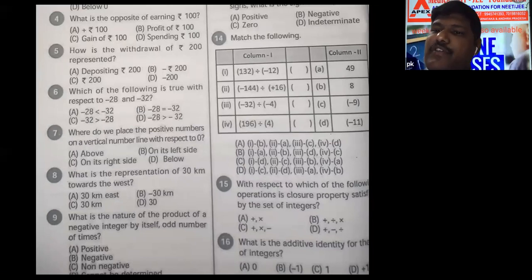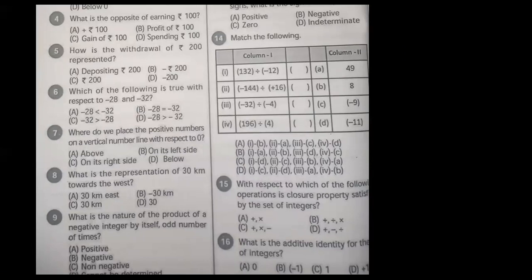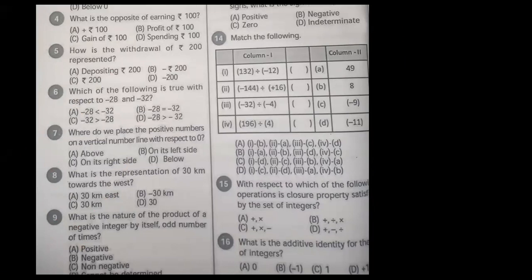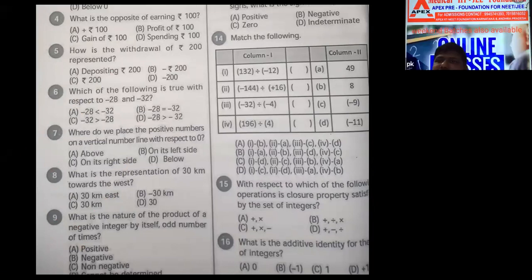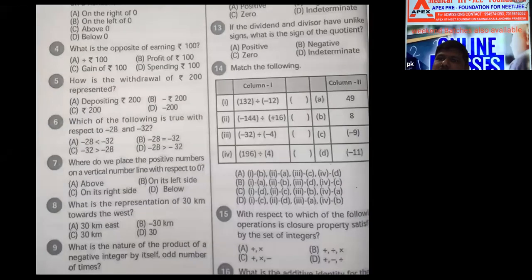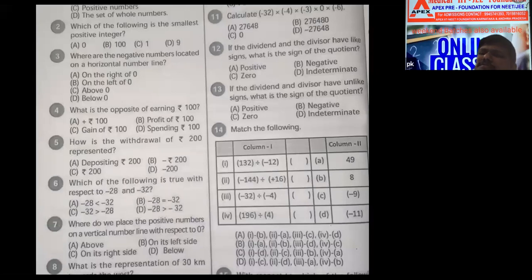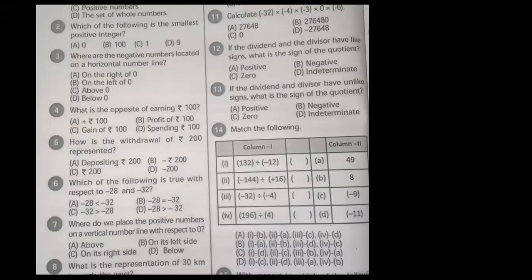First one, 132 divided by... Gunatham, do you have a doubt? What's your doubt? Sir, you said something about the 12th one. Minus divided by plus is minus, plus divided by minus is minus. Same as I said, that's it. Okay, sir. And the 13th one answer is what, sir? The 13th one answer is negative. The 12th one answer is positive, no? Yes, sir. Next one.